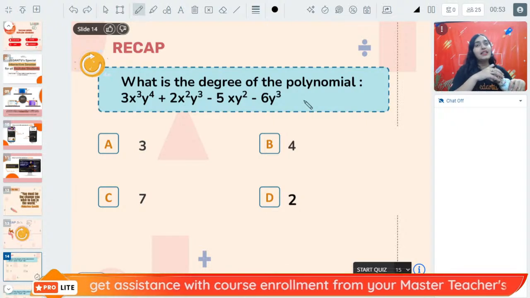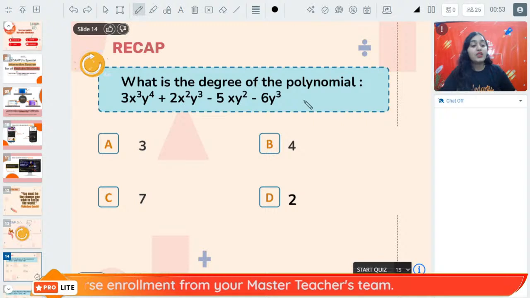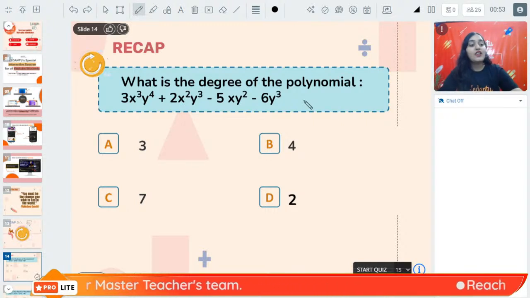Poonam, basically, Ek Din Ka Teacher is a platform that I will give to my students who are regularly attending the classes so that they can also become a teacher for a day, right?